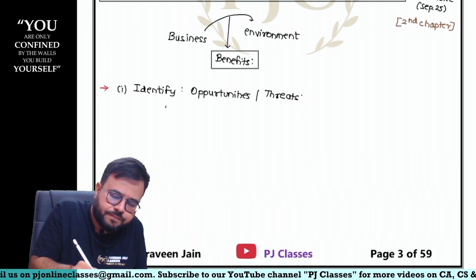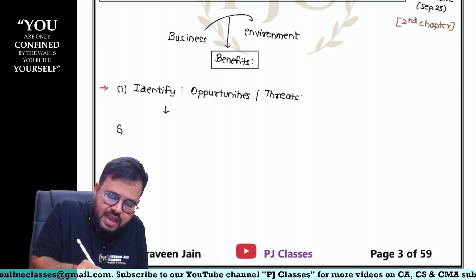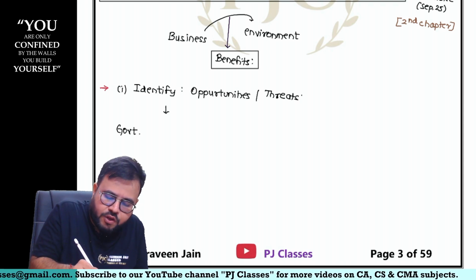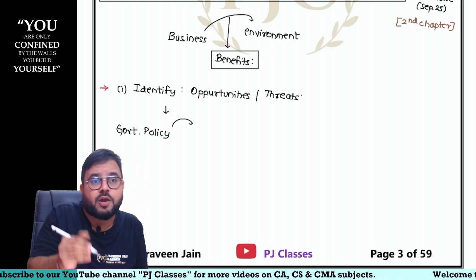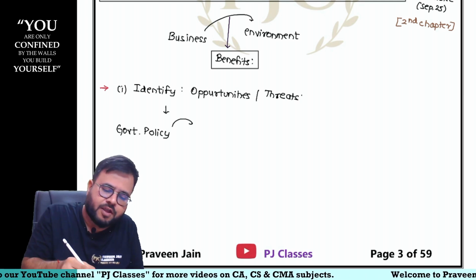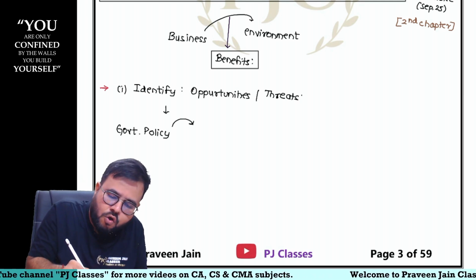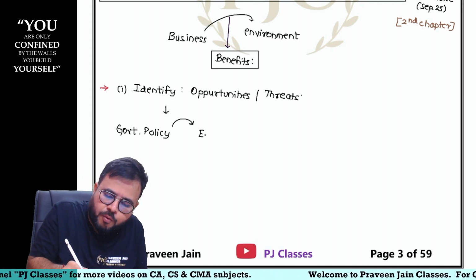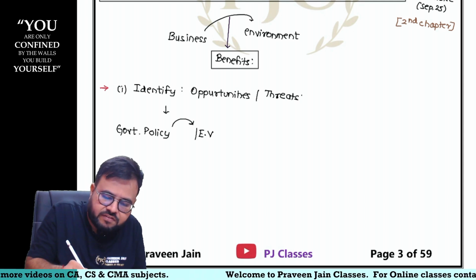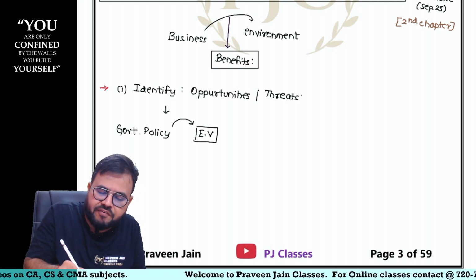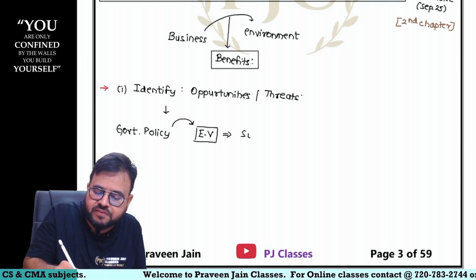Now tell me, sir. Can I say the government brought new policies? What new policy? I'm talking about 4-5 years back. Whichever automobile manufacturer brings EV vehicles, we are going to give them subsidy.